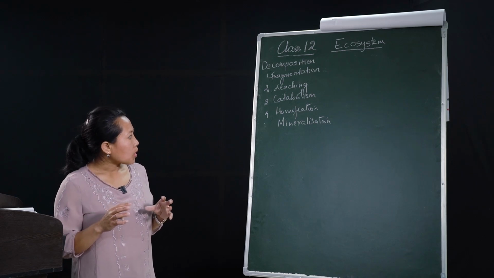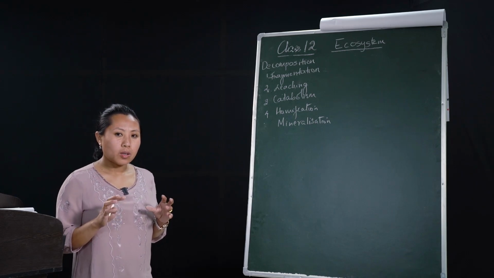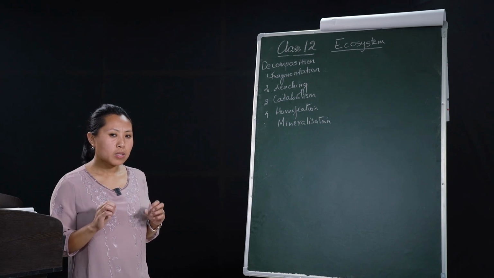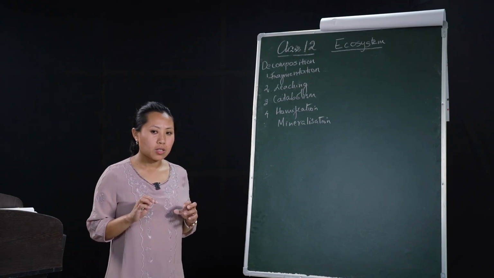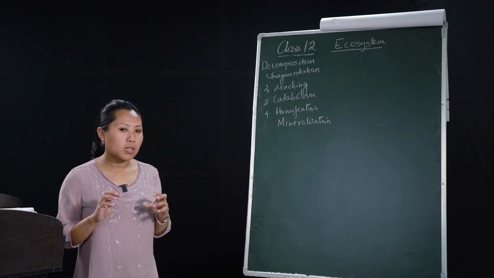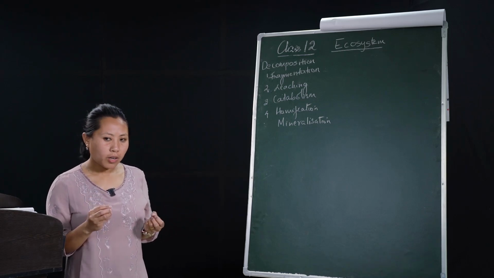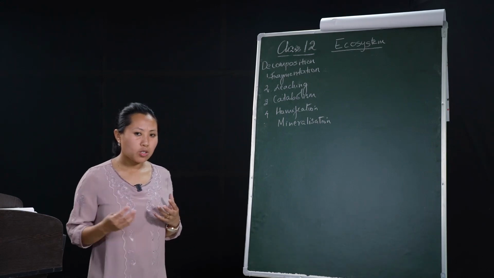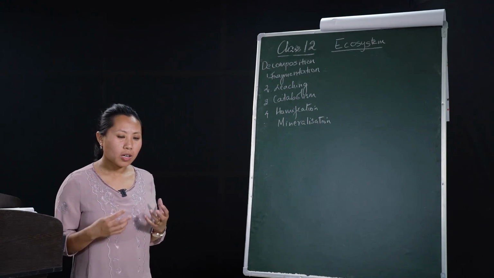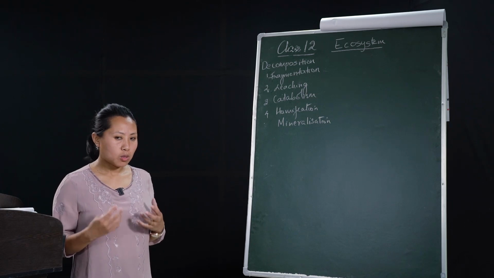This decomposition depends upon the quality or chemical content of the detritus. For example, compounds that are rich in carbohydrates or fats or lipids decompose rapidly, while compounds that are rich in cellulose, lignin, or chitin decompose at a slower rate.